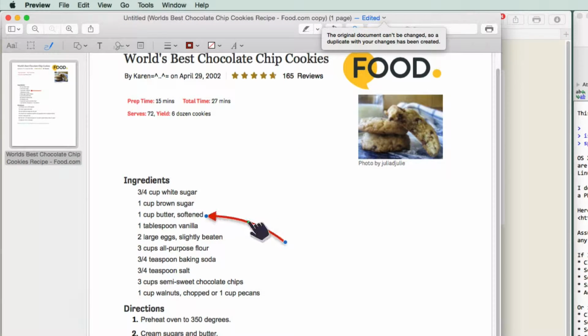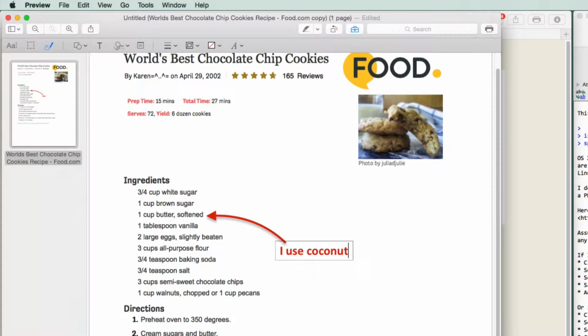Again, modify it. It took a little extra time because it's saying, you need to change this where it is. Take my text, and I use coconut oil. There we go. And I have it right there. And then I can use File, Save to save it.